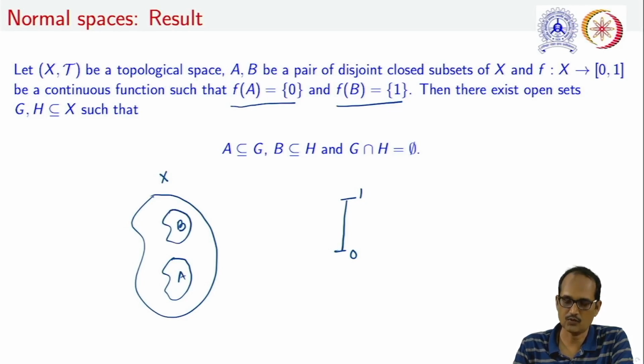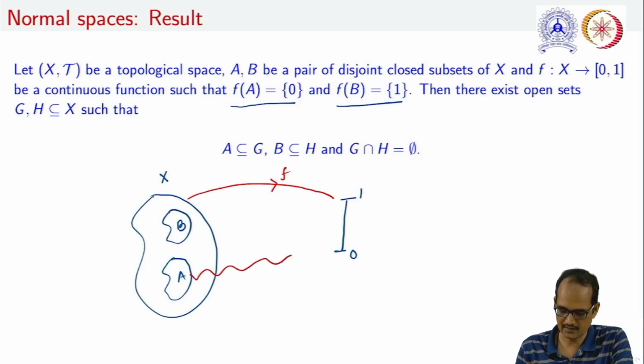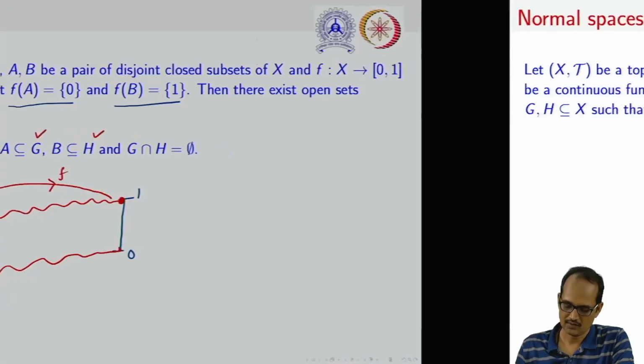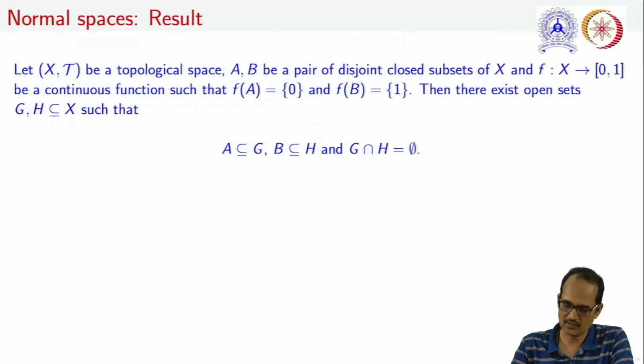note that A and B are disjoint closed sets. We are taking a function f from this X to this closed interval [0, 1], and what it is doing is sending this A to 0 and this B to 1, and this is sufficient for the construction of two disjoint open sets G as well as H. Let us see how we can construct it.